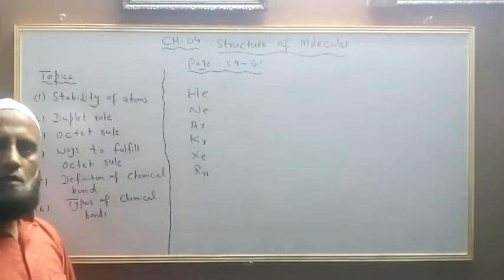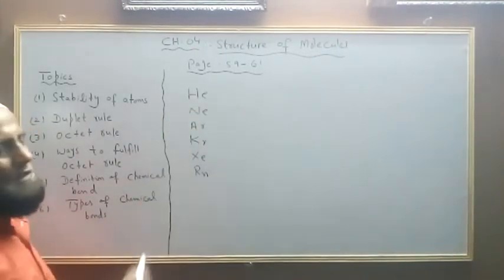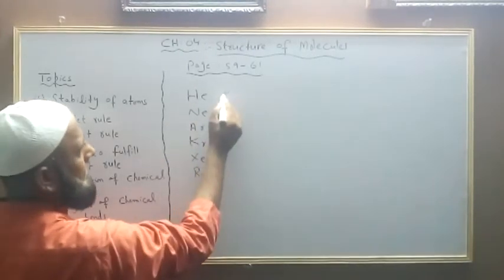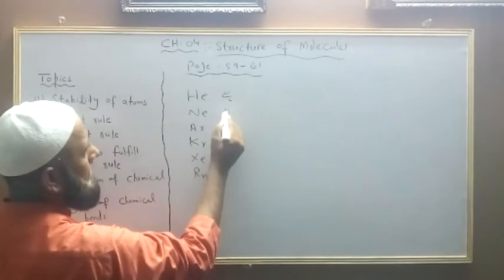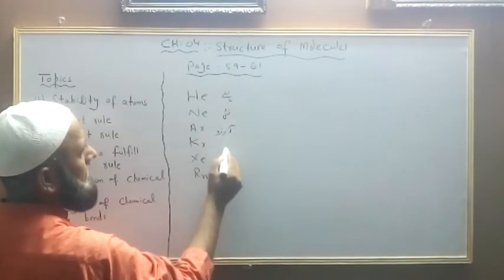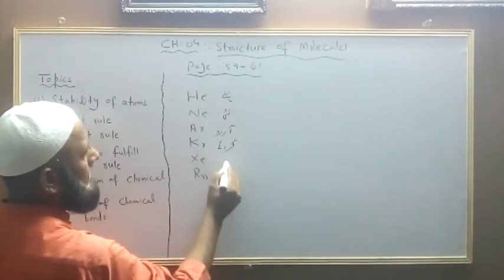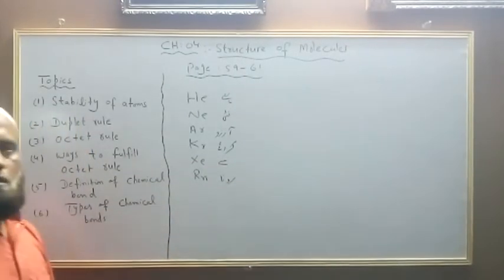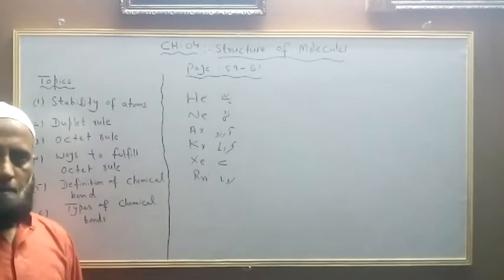I had also told you the key to learn these elements. This is the key to learn these elements.